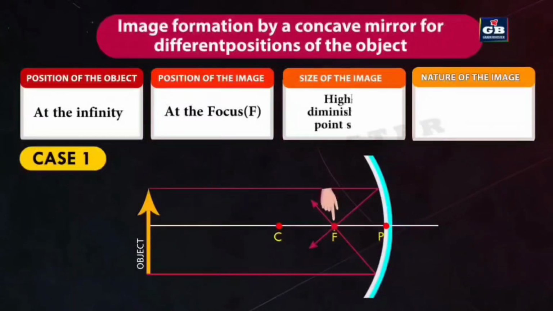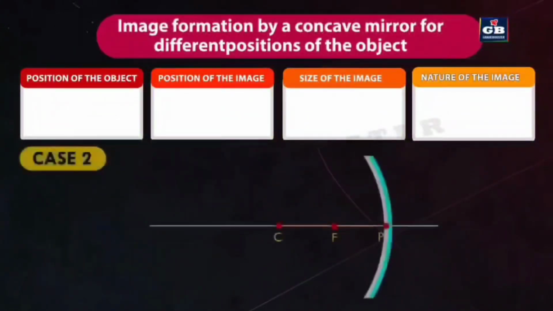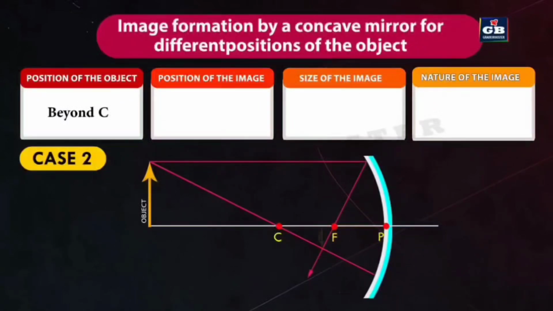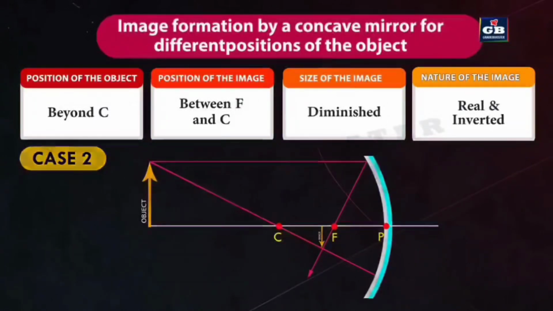The size of the image is highly diminished and point-sized. The nature of the image is real and inverted. Case 2: if the position of the object is beyond C, the position of the image will be between F and C. The size of the image is diminished. The nature of the image is real and inverted.